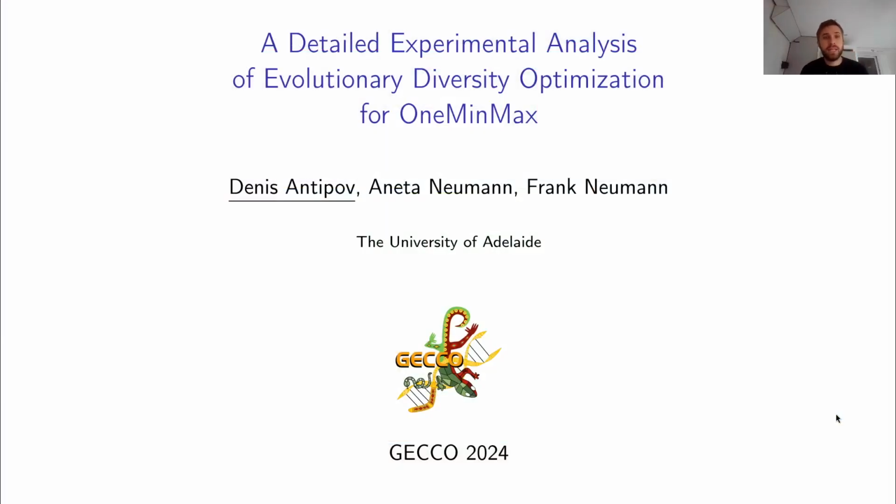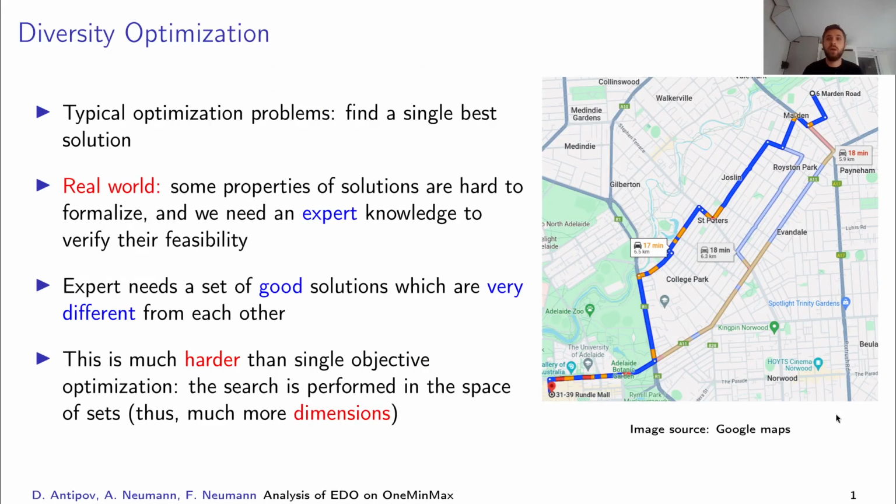Hello everyone, my name is Denis Antipov, and in this talk I am presenting our joint work with Annette Neumann and Frank Neumann about evolutionary diversity optimization on OneMinMax.